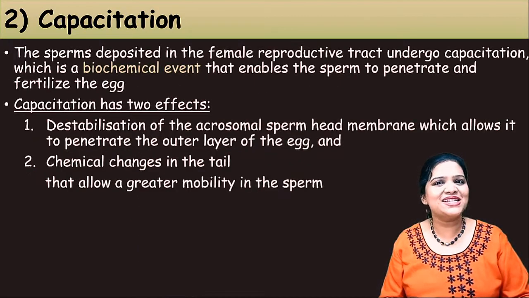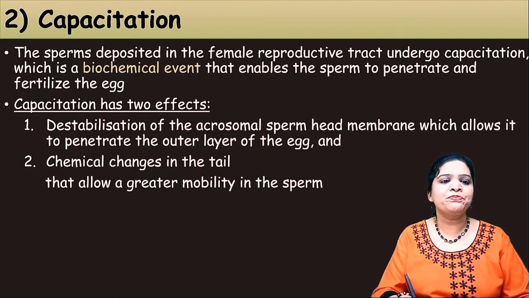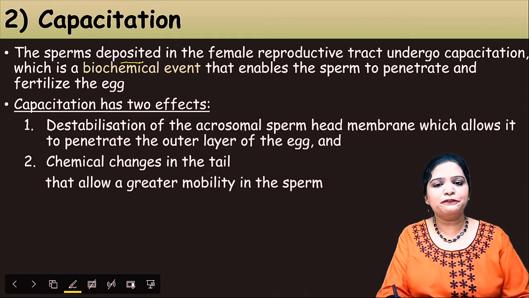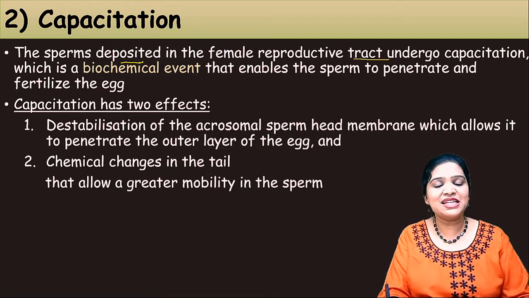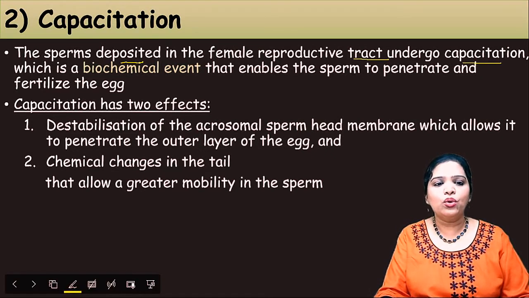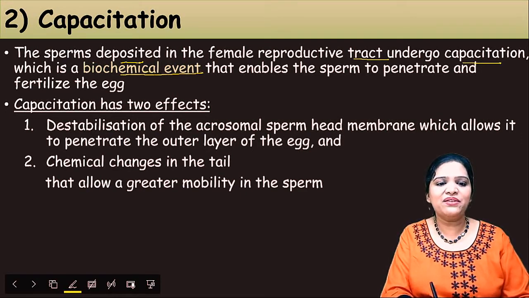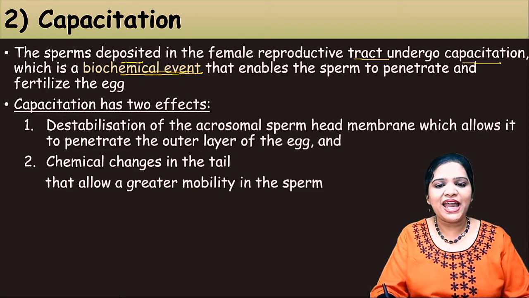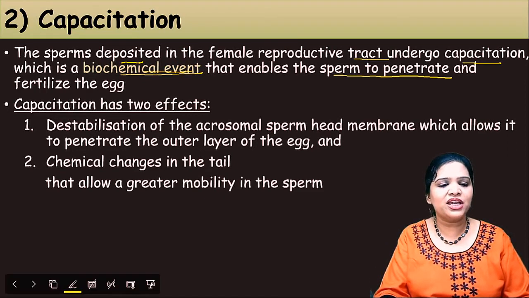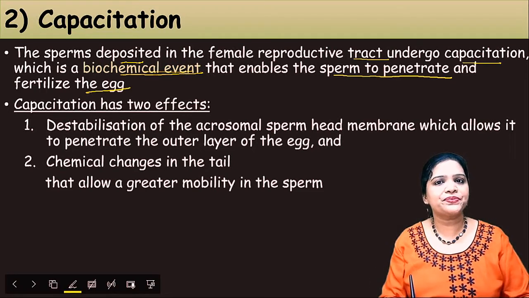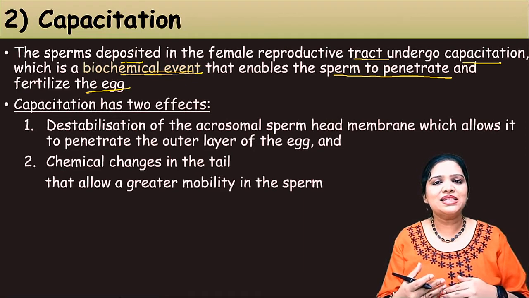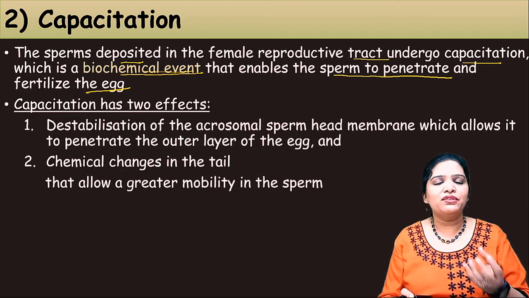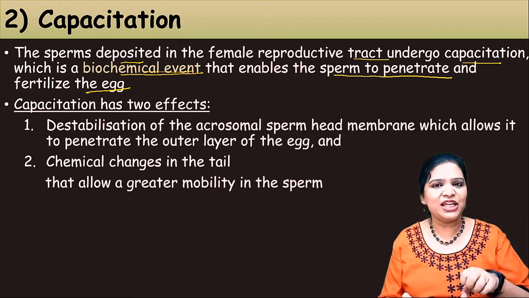How exactly does it occur? Let us learn that. The sperm deposited in the female reproductive tract, that means in the vagina, undergo certain biochemical changes, which help the sperm to penetrate and fertilize the egg. Once they get ejaculated in the vagina, first the semen gets diluted, that is liquefaction.